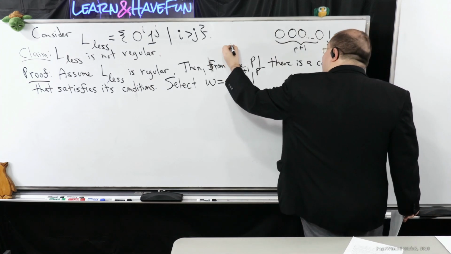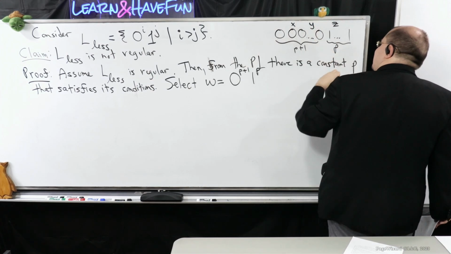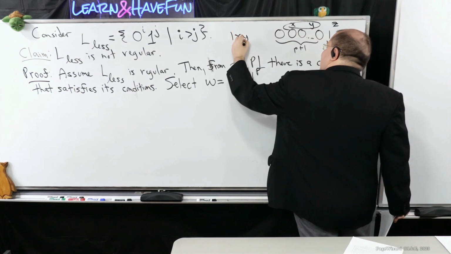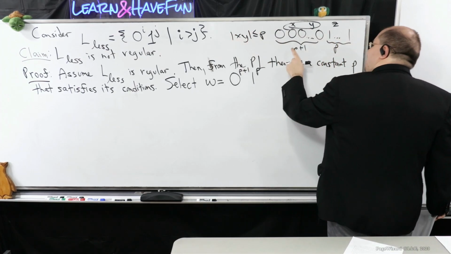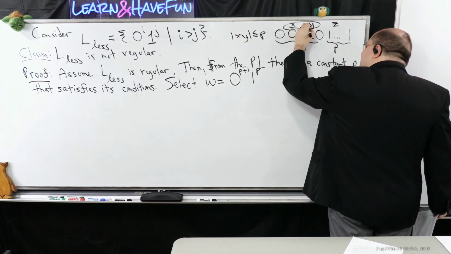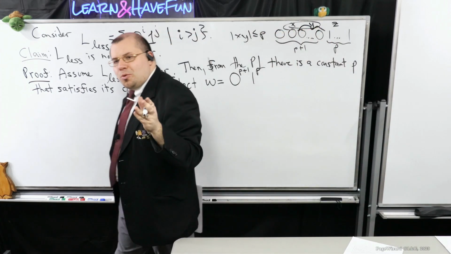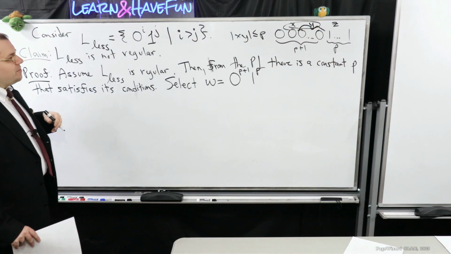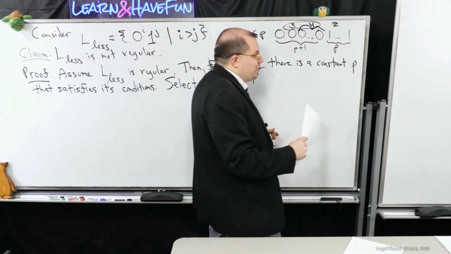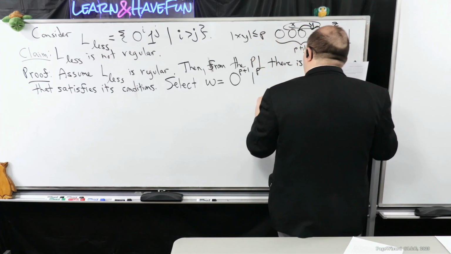Remember that no matter how it splits into x, y, and z, the length of x and y together is at most the pumping length. So if I make it p+1, I can guarantee that y is going to consist of one or more zeros. That's why I've selected w the way I did. It makes it easier for me to know what's happening in the first two parts, no matter how it gets split.